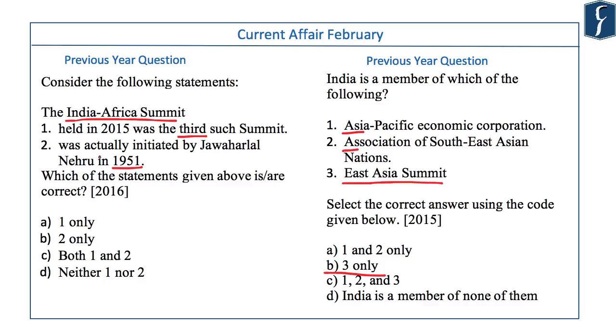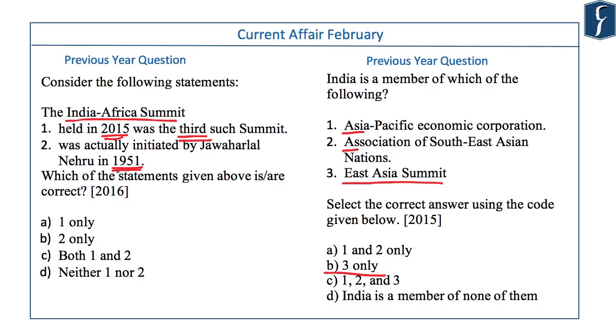The first statement is right that the summit held in 2015 was the third of its kind. So if indeed it was the third of its kind, then it could not have been started in 1951, because it does not appeal to logic that if something started in 1951, then in 2015 it will happen only the third time, because these summits and meetings are deemed to happen regularly.